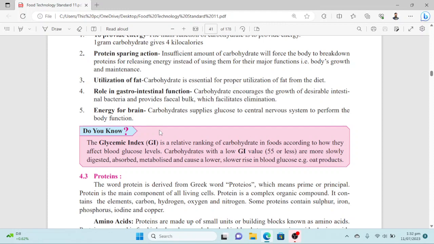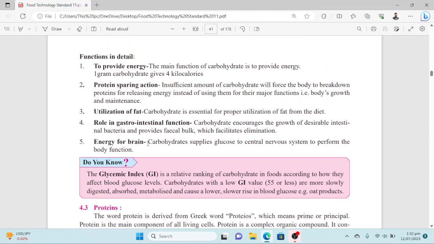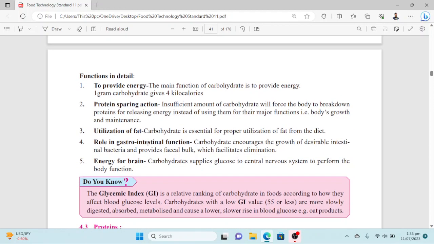For diabetic patients, they need to know which foods have what glycemic index value. Mostly they are refrained from consuming high glycemic index products like honey, sugar, and some fruits like watermelon. So they are prescribed to consume medium or low glycemic index foods. So that is what the term glycemic index is. So this is all about carbohydrates.